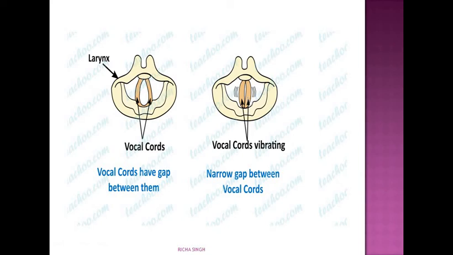Now when air passes through these stretched membranes, they produce different types of sound with different combinations of stretching. Depending upon the amount of stretching, different sound is produced. For example, when muscles attached to the vocal cords make them tight and thin, the quality of sound is different from when they are loose. So depending upon the distance, a different kind of sound is produced.